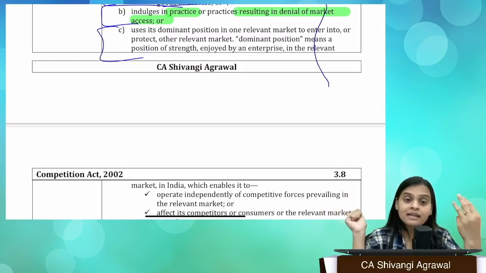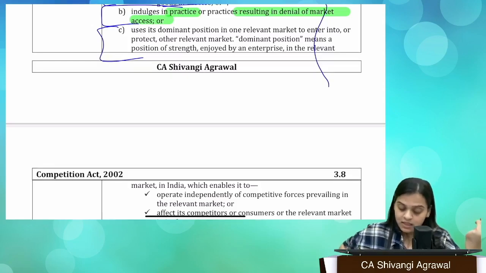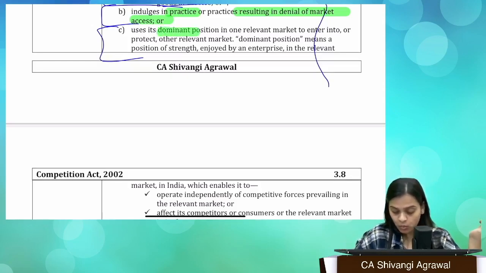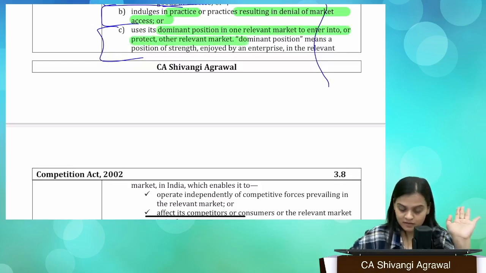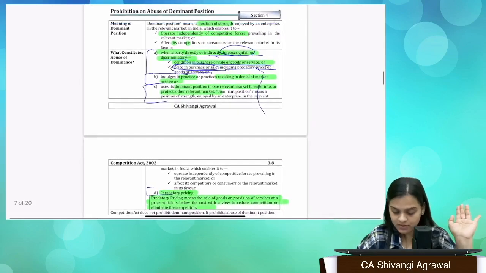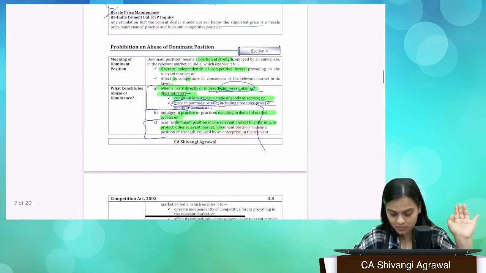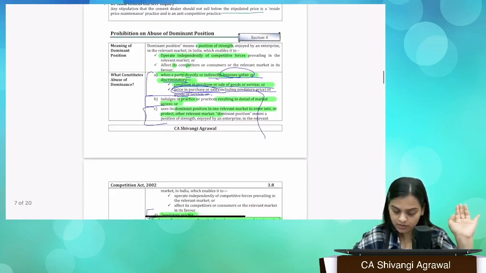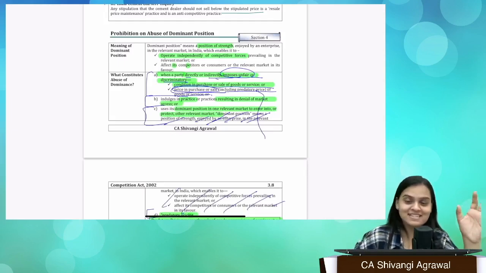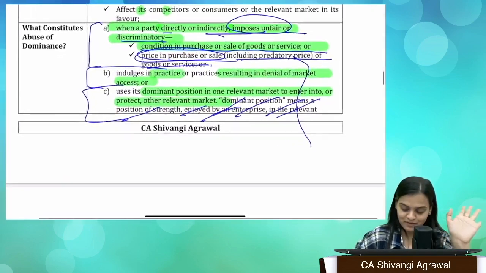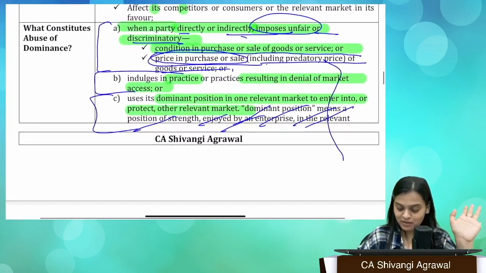Okay. Next is using your dominant position in one market to enter into other market. Right. What is dominant position? It's written again over here. So please strike this off. You can simply strike this off because it is already written. Otherwise, you'll be like, oh my God, it is a very small topic. Okay. So we are unnecessarily not going to make it big.